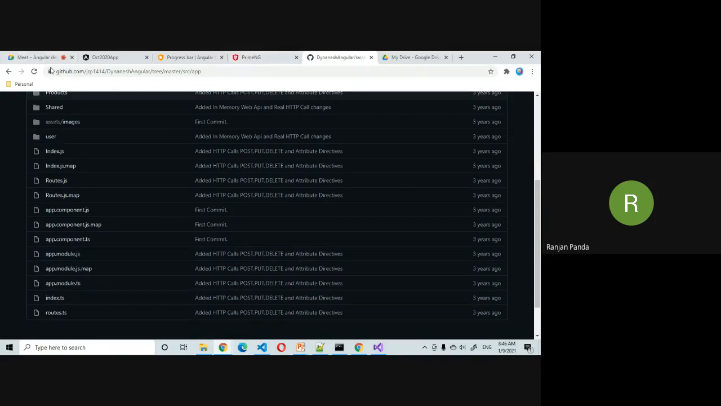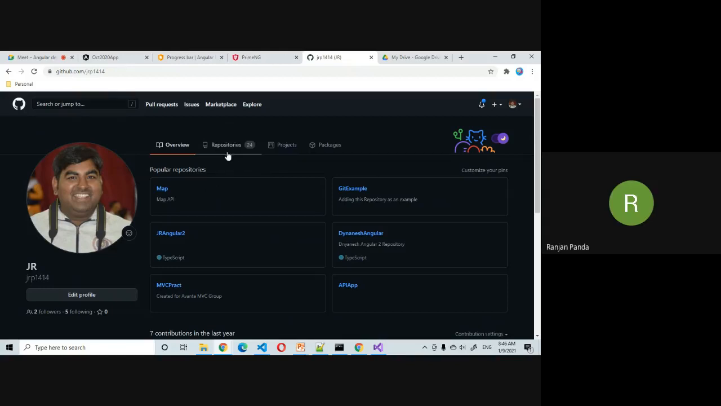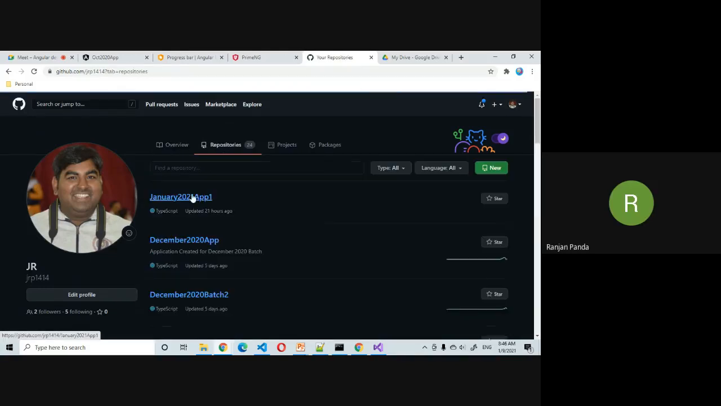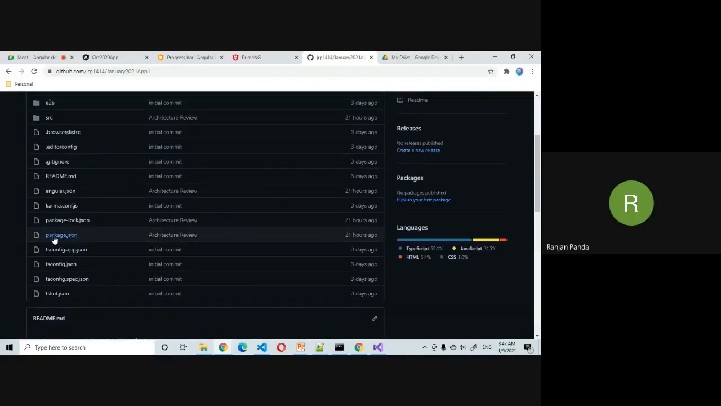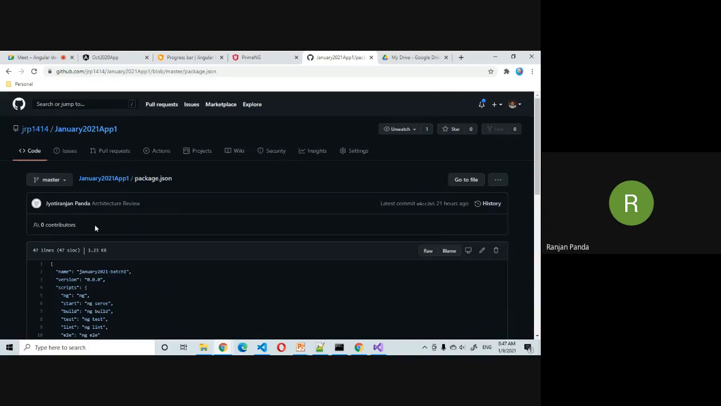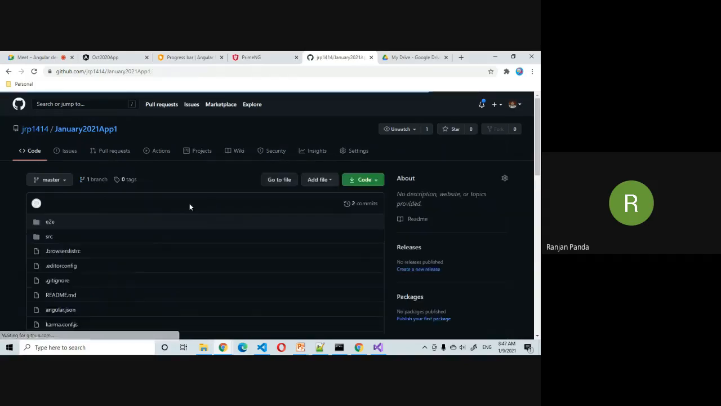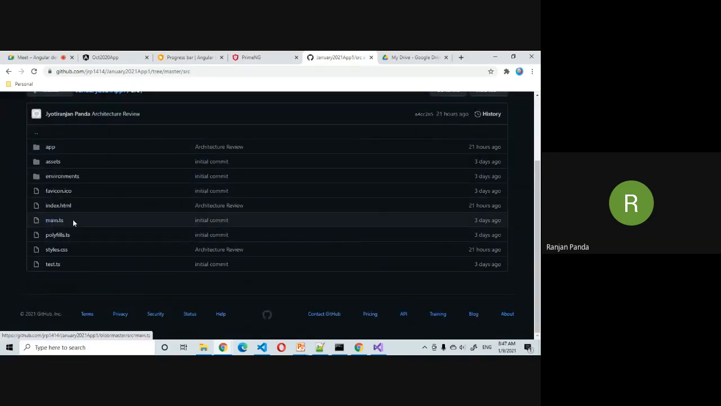But now, if you compare the same main.ts in a newer repository, which I created recently in Angular 11, with the package versions all at Angular 11, the main.ts is still there, but you will not be able to see any main.js or map files.